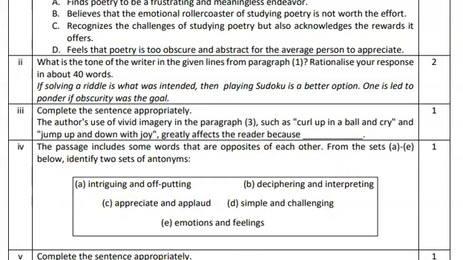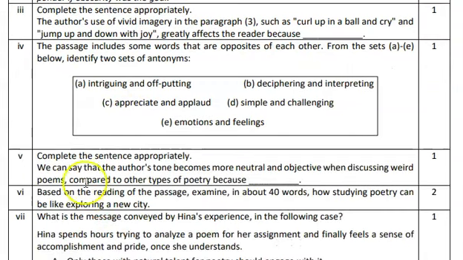Now, question number 4. This is a vocabulary based question, and here it is asking you to find the words that are opposite of each other. So there must be some pairs that are opposite in meaning. Let us find out. Simple means easy, challenging means difficult, and D is also opposite to each other. Intriguing means attracting and off-putting means repulsive, or creating repulsion.